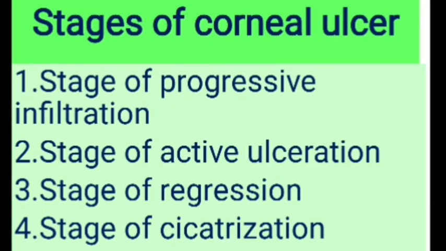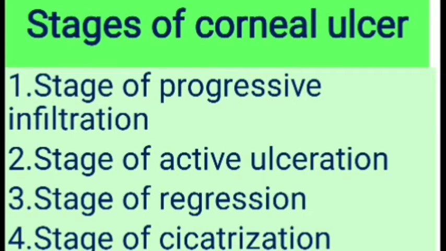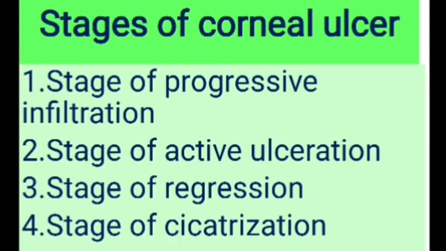The last part of this is the stages of the corneal ulcer. So why is it important to stage the corneal ulcer? To plan the management, and the second is to explain the prognosis to the patient. Before exactly dividing the corneal ulcer into stages, let us see the story of the corneal ulcer, means how the normal cornea will end up having a corneal ulcer.